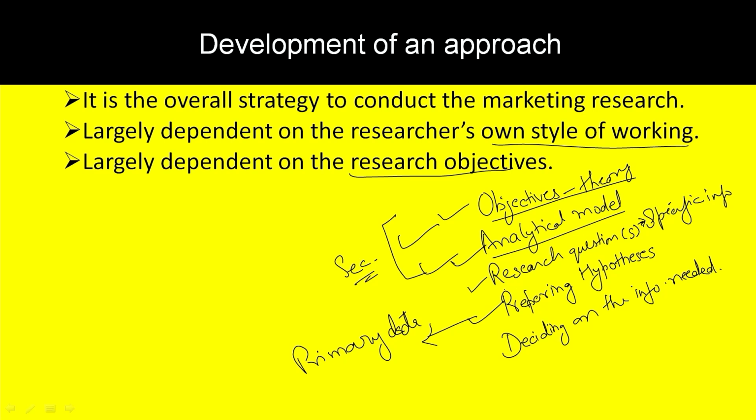And then what happens? We prepared research questions. On the basis of research questions, what kind of information we needed, we collected that information. And then we have got our research hypothesis.